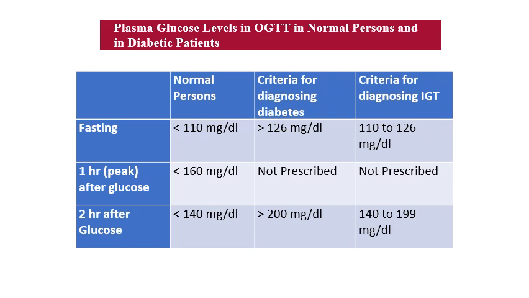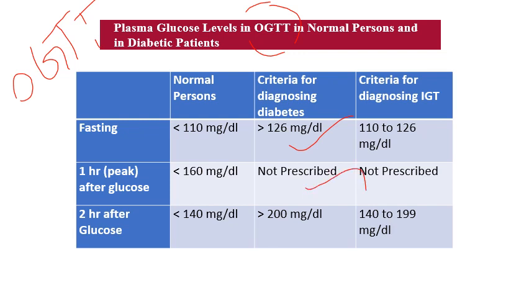Now this figure explains the plasma glucose levels in OGTT, the oral glucose tolerance test, in normal persons and in diabetes mellitus patients. This OGTT I have not covered, it will be taken in another class. OGTT is a specific test to diagnose diabetes mellitus. According to OGTT, these are the values for the diagnosis of diabetes mellitus. You can see fasting should be more than 126 milligram per deciliter, and 1 hour after glucose,